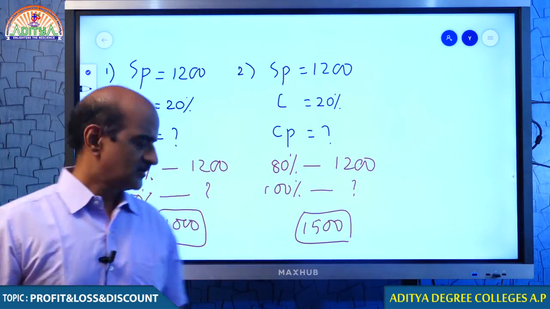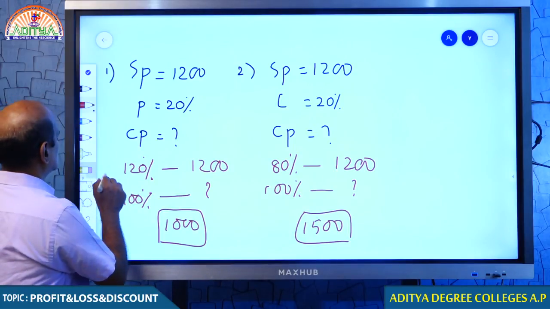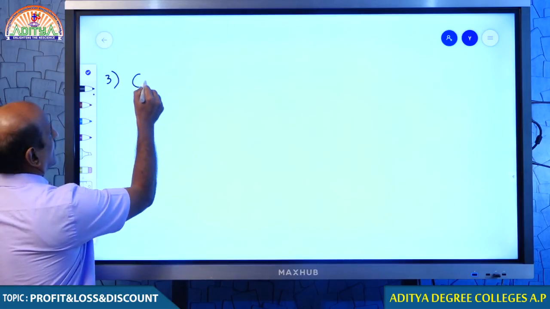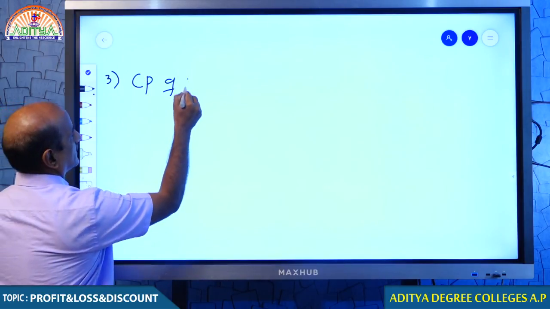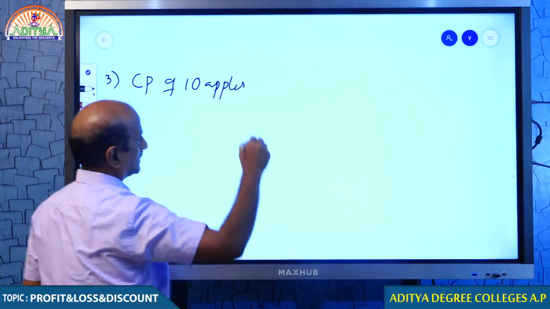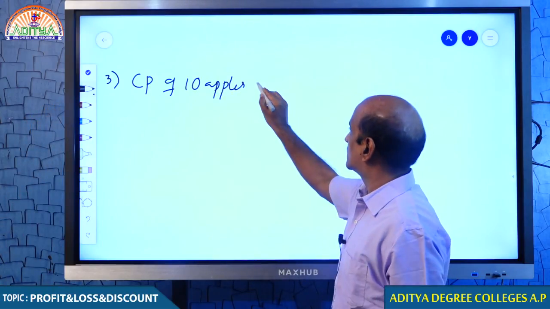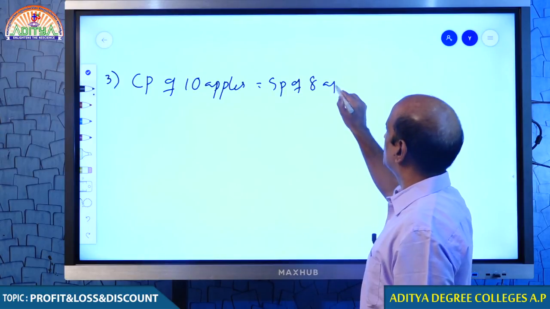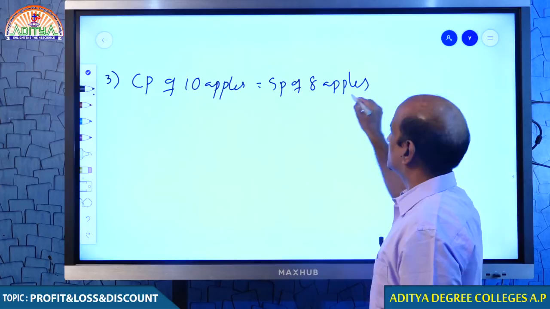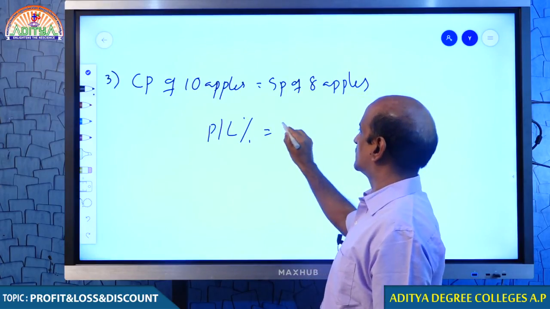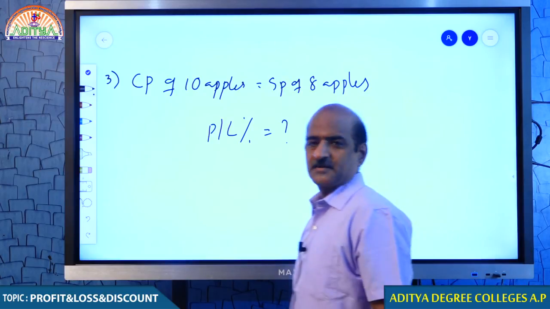Yeah, students, please go ahead. Now, just look at question number 3. You please answer some more questions. Right. Question number 3. If cost price of 10 apples is equal to selling price of 8 apples, now, you must tell me whether this businessman is getting profit or loss, and if so, you must tell me how much percent he is getting.